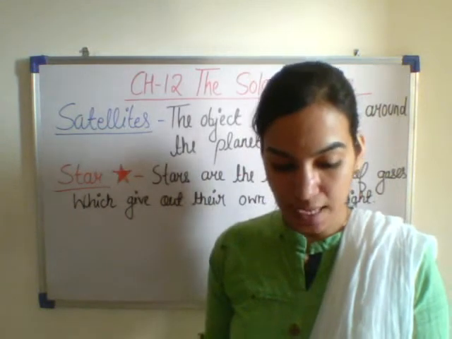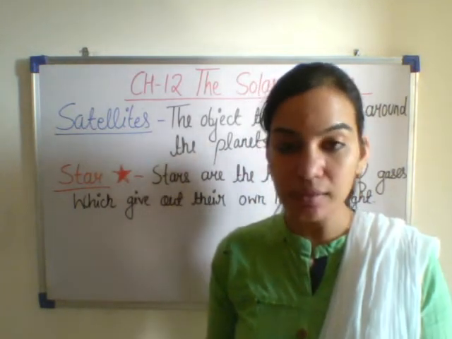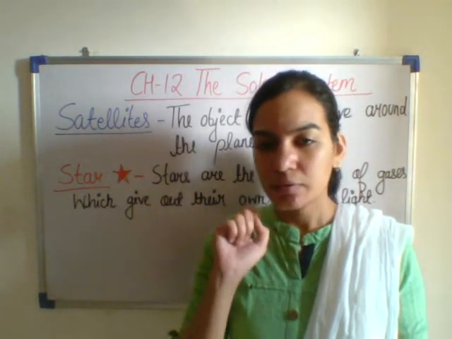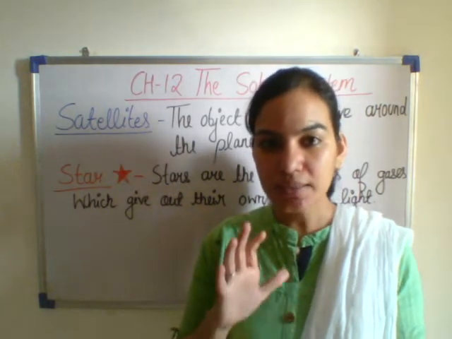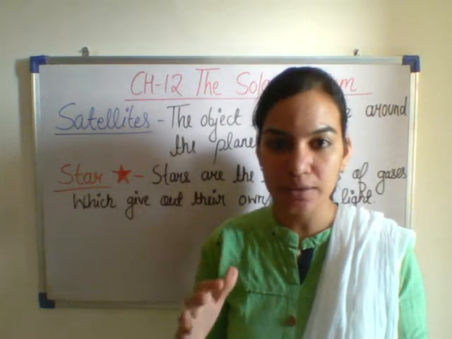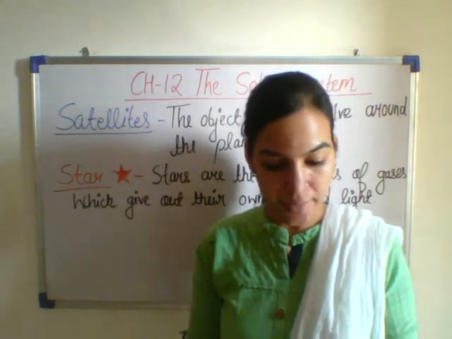They appear tiny because they are very far away from the Earth. Stars we see as a small dot. Tiny means very, very small. Why do the stars appear small? Because they are very far away from us.